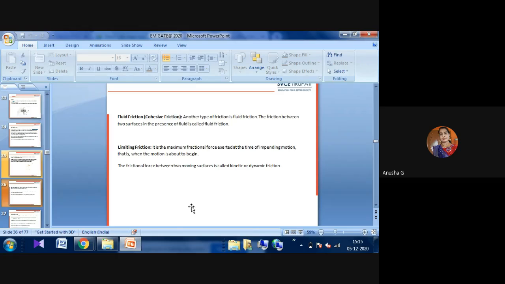The frictional force between two moving surfaces is called kinetic or dynamic friction. Kinetic friction is, again, we have to know, by applying some force the vehicle is moving, or without any force, automatically the body is in motion. That is also one type of kinetic dynamic friction.